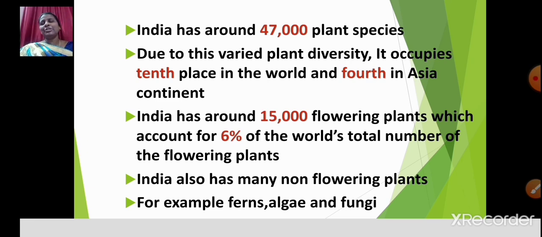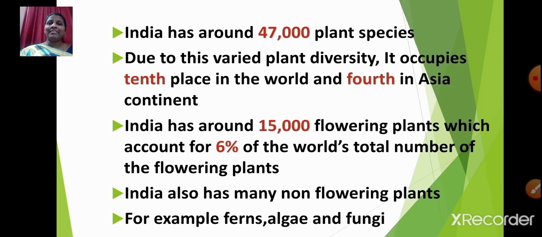So students, if I ask you to name the plant species, maybe you can name 50, 60 or 70. Just imagine, our country India has around 47,000 plant species. And due to this varied plant diversity, it occupies 10th place in the world and 4th in Asia continent. And what about flowering plants? India has around 15,000 flowering plants, which account for 6% of the world's total number of flowering plants.